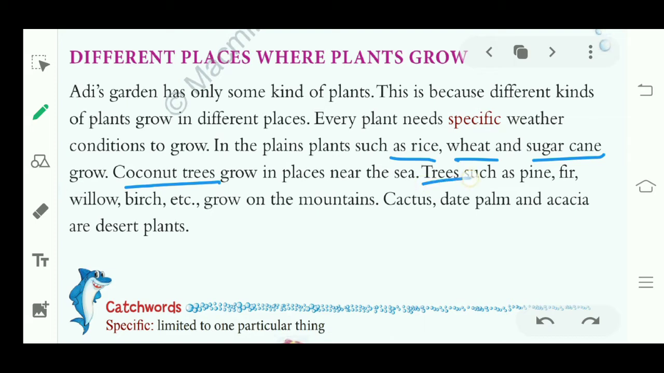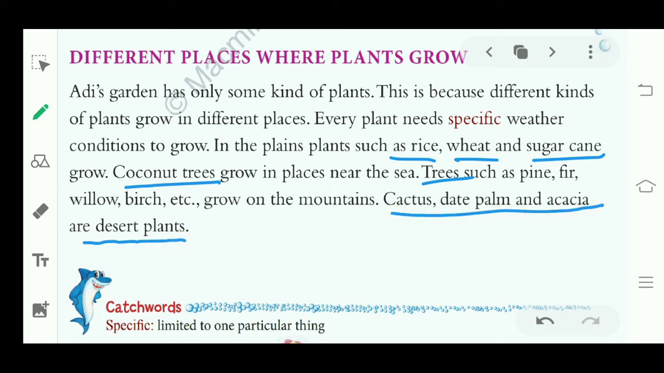Next, trees such as pine, fir, willow, birch, etc. grow on the mountains. Why? Because the weather on mountains is suitable for them. Cactus, date palm, acacia are desert plants. Why do they grow in the desert? Because the weather in the desert is suitable for them.